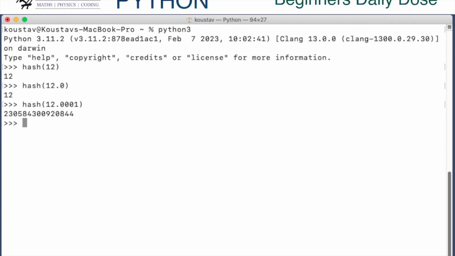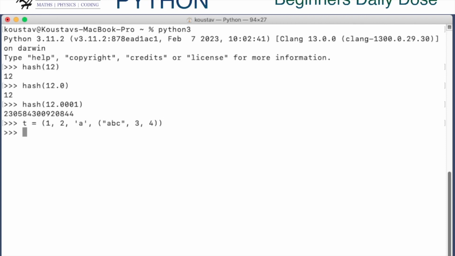Now, for a tuple, let's say we have a tuple 1, 2, 3, let's say a, and another tuple, let's say ABC, 3, 4, like this. Now, this is a tuple.